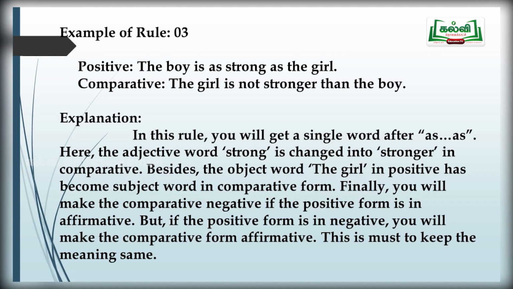A sentence without the word no or not will be in affirmative form. A sentence which has no or not will be a negative sentence.